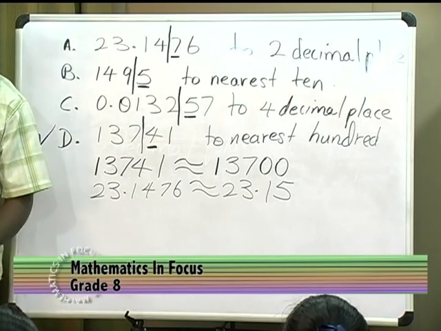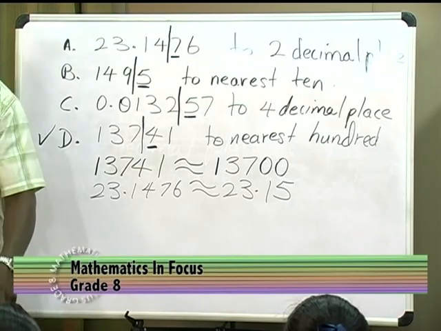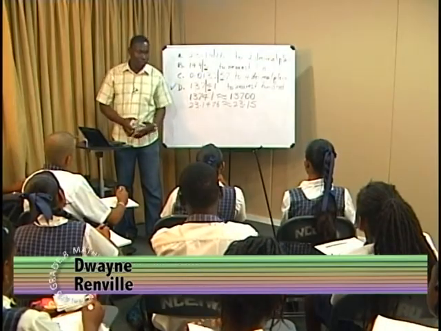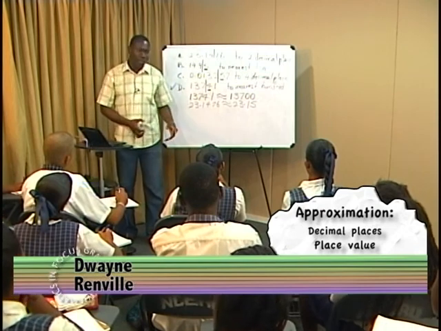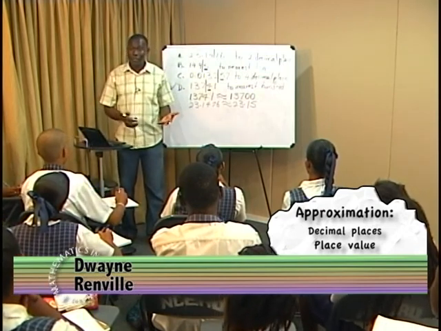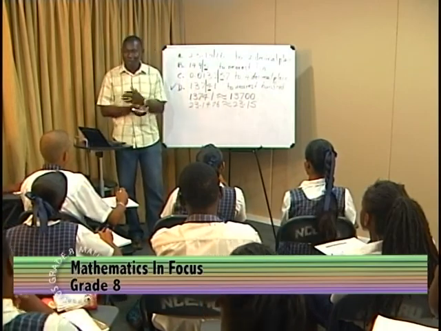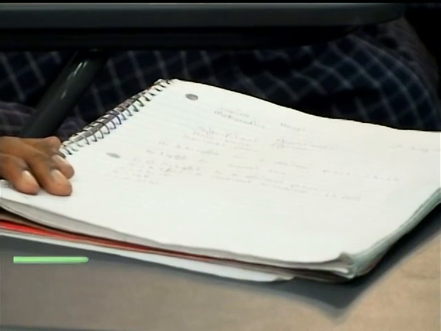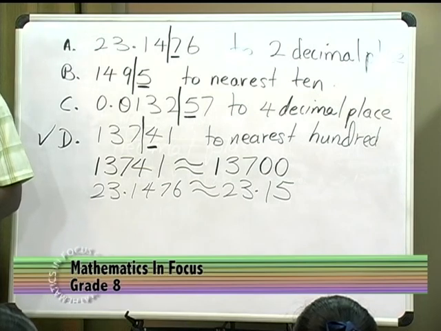So therefore there must be a third rule, because we looked at 2 rules so far. If it is less than 5, we keep the number as it is, and just discard the waste. If it is more than 5, before we discard the waste, we increase this by 1. If it is exactly 5, what do you think we should do? If it is less than, it says keep the number as it is. If it is more than, it says increase it by 1. If it is exactly 5, what do you think we should do?